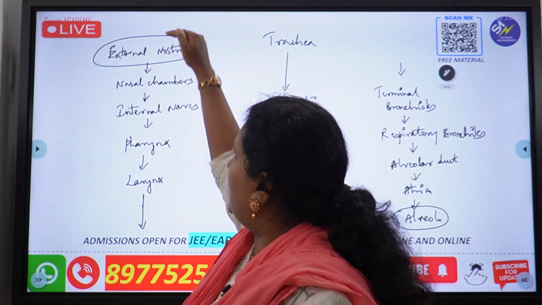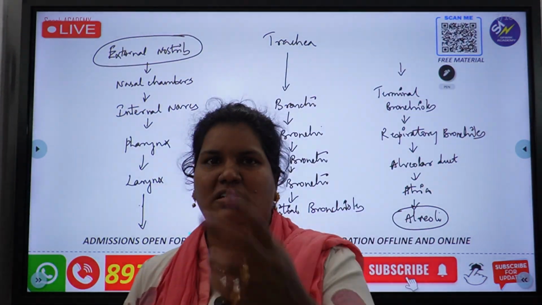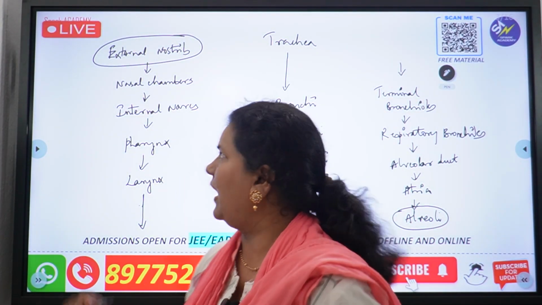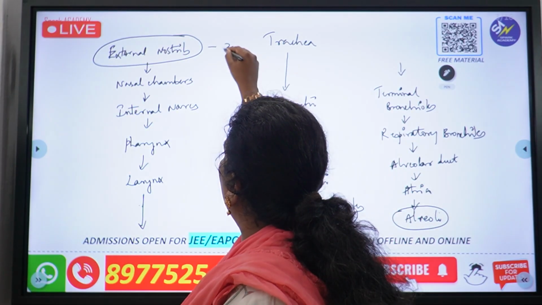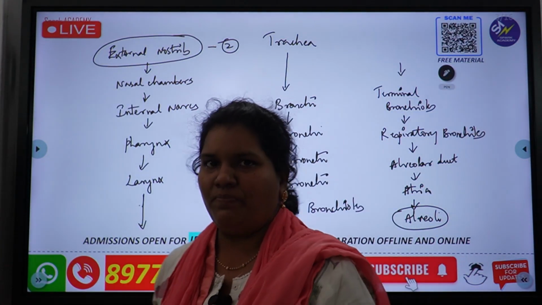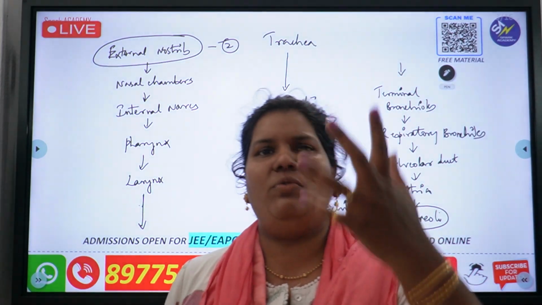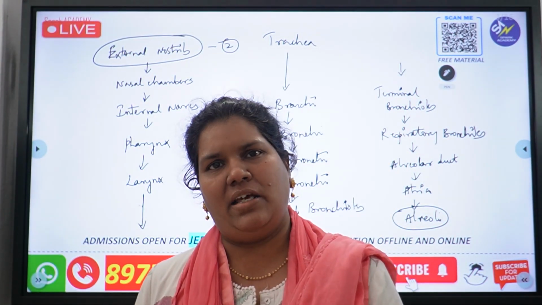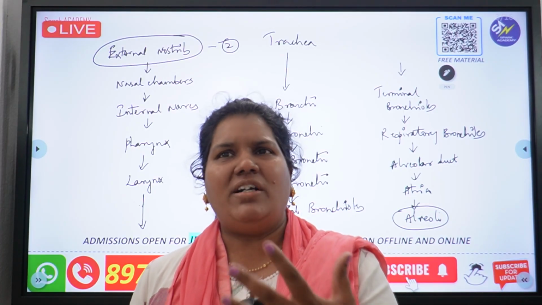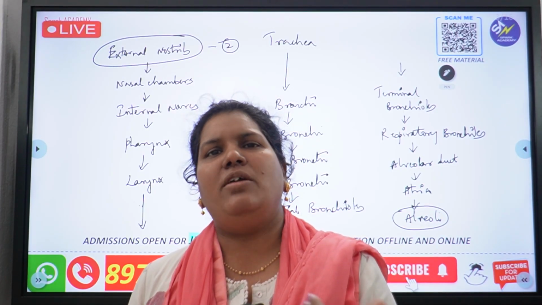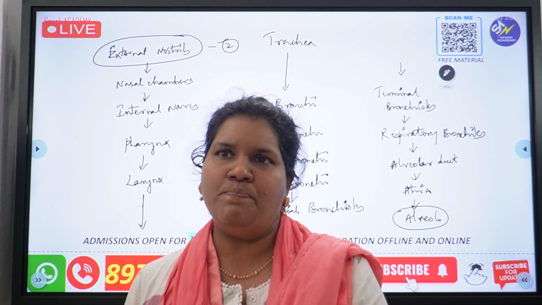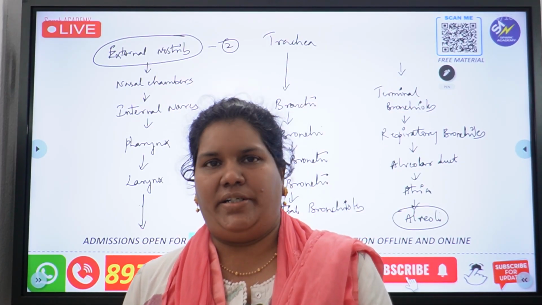Before the nasal chamber, we have a pair of nostrils. Through the nostrils, the air, or oxygen, enters. Then the oxygen enters the nasal chamber. What do we find in the nasal chamber? Usually we find hair, we find mucus, and we have other glands also. Now, what is the function of hair and mucus glands? As you all know, when the air enters the nasal chamber, the air is filtered.